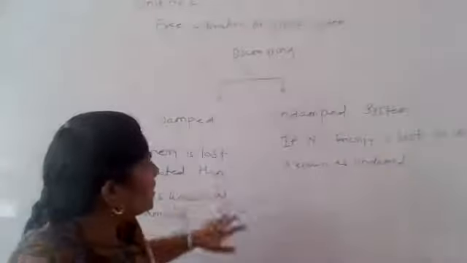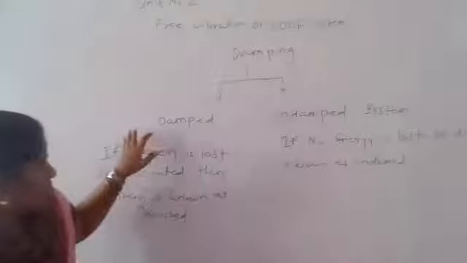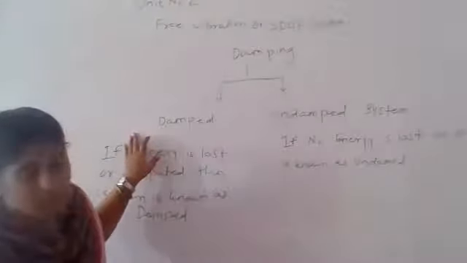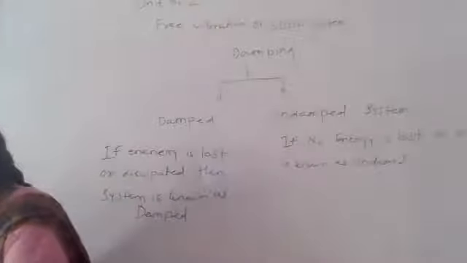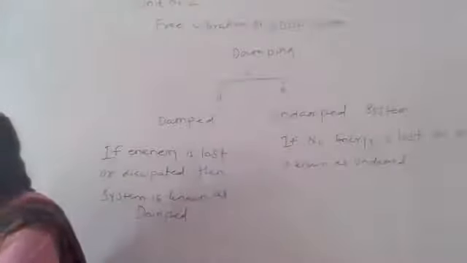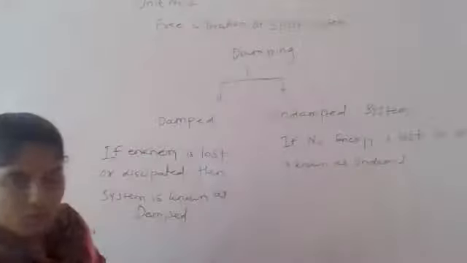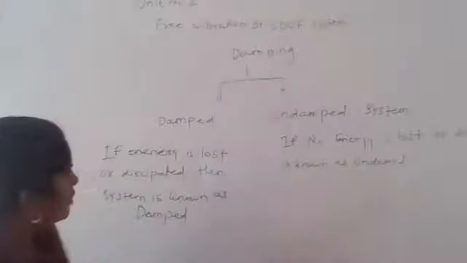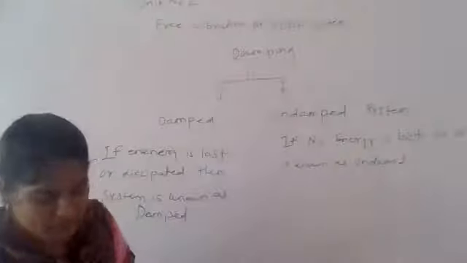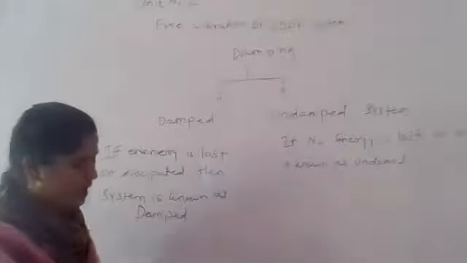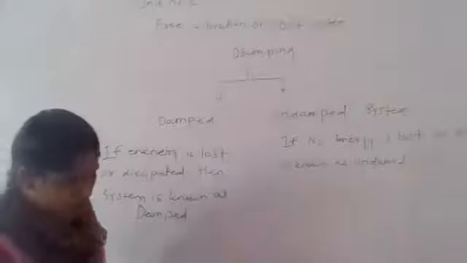Okay, you can write here what is damping, and before that you write there are two types: one is damped and the second one is undamped. You write this flow chart, and based on this you write down damping, and there are two types. Below this you write undamped vibration and damped vibration. For damped vibration you write,